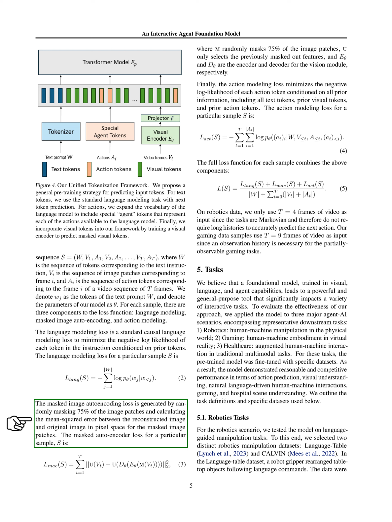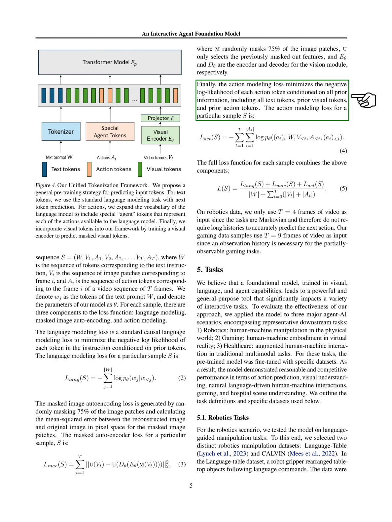For images, we randomly hide 75% of the parts of the image and then challenge the model to recreate the original image from the remaining visible parts. This process helps the model get better at understanding and reconstructing images. When it comes to actions, our goal is to make the model good at predicting the next action by considering all the information it has, including the text instructions, the images, and the previous actions.